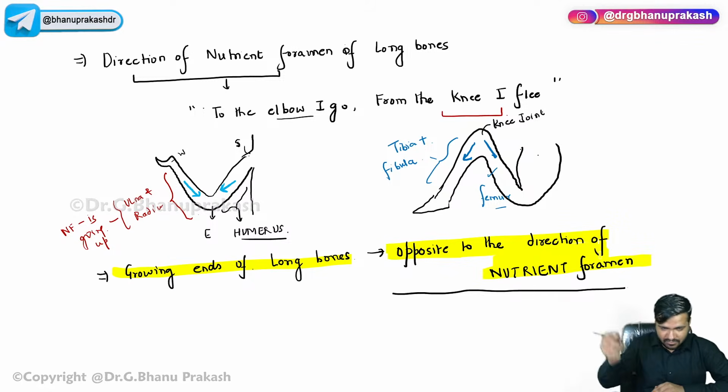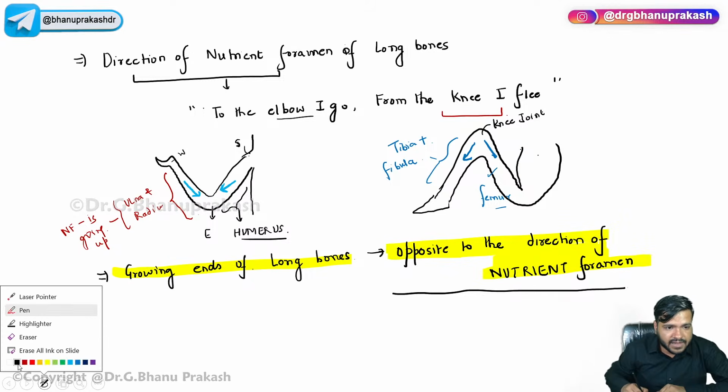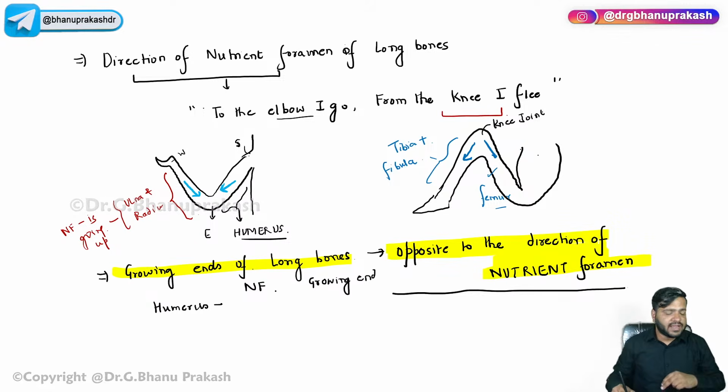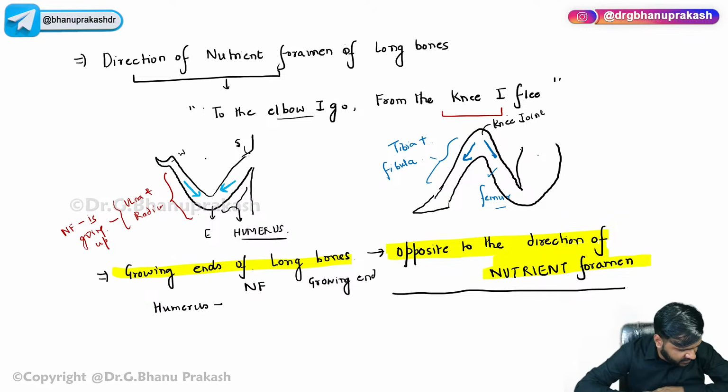Very important. Let me now ask you, in the case of humerus, what is the direction of the nutrient foramen and what will be the growing end? Where will the growth cartilage be present? In humerus, the direction of the nutrient foramen, is it up or down? Yes, it is going to the elbow I go. So it is down. So the growing end will be up, opposite to the direction of the nutrient foramen.